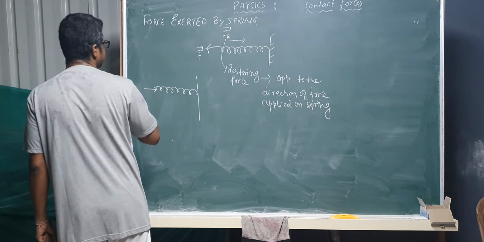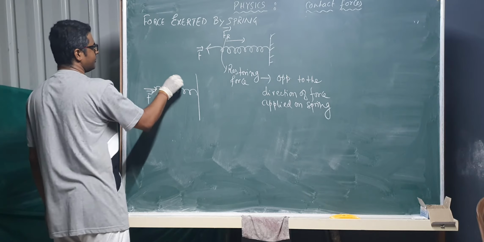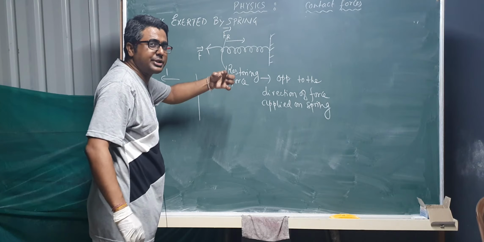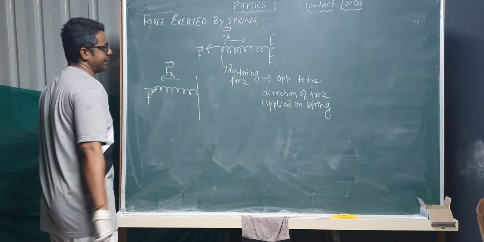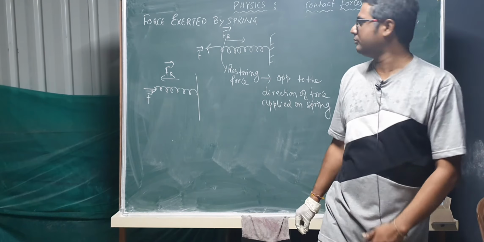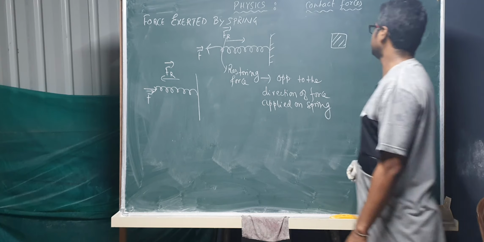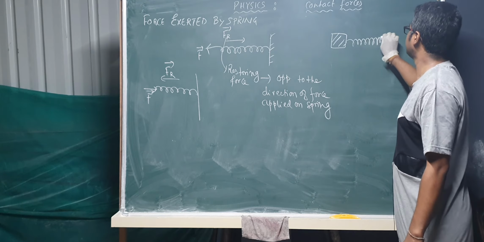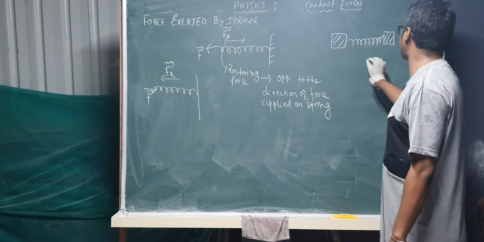If suppose you give this spring force like this, then this restoring force will try to, if you try to push a spring like this, it will try to move apart. So restoring force acts on the opposite side. So there can be two kinds of spring at this moment. This is a compressed spring.